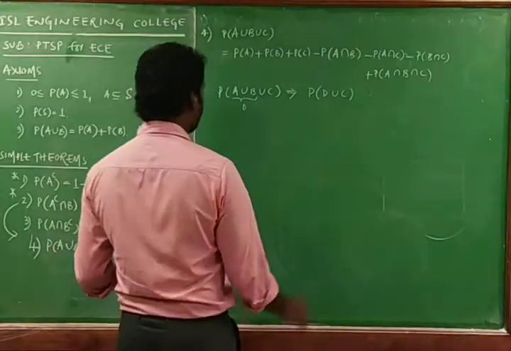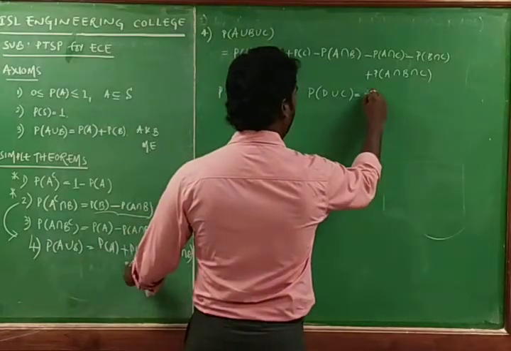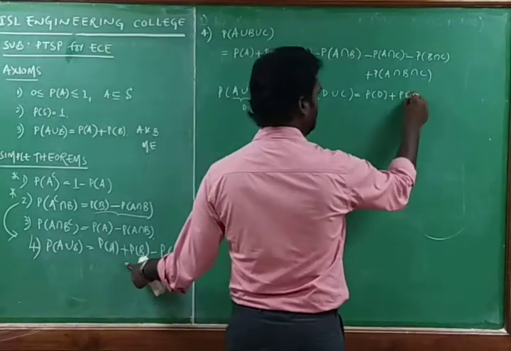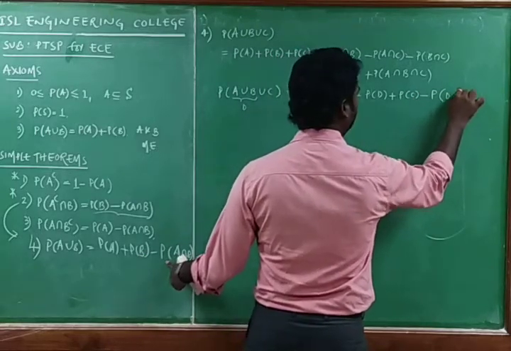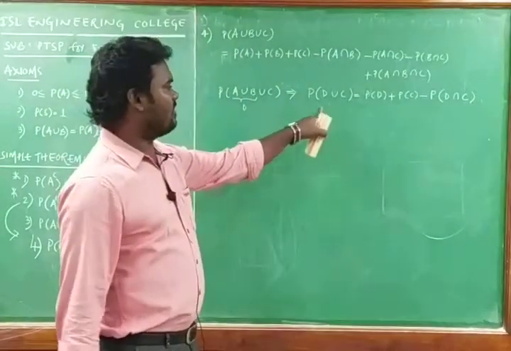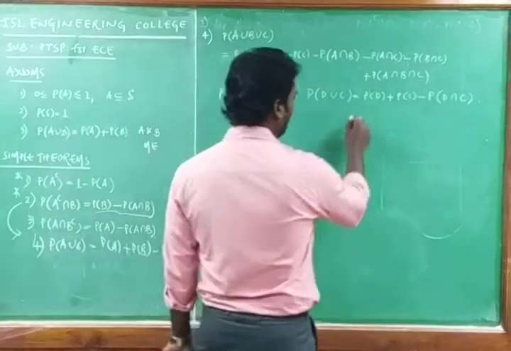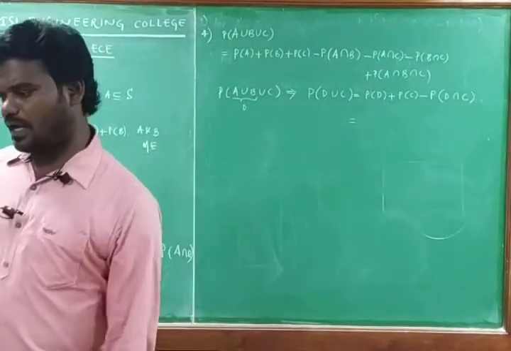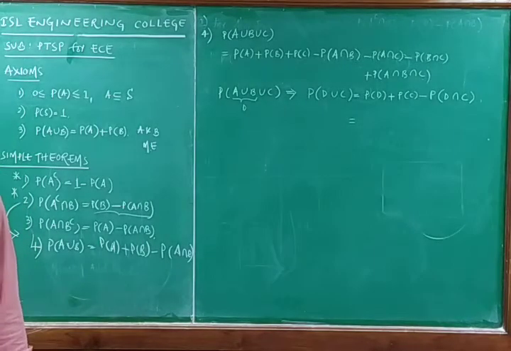From the fourth theorem we can write this as the probability of D plus the probability of C minus the probability of D intersection C. Here again we can substitute A union B for D.